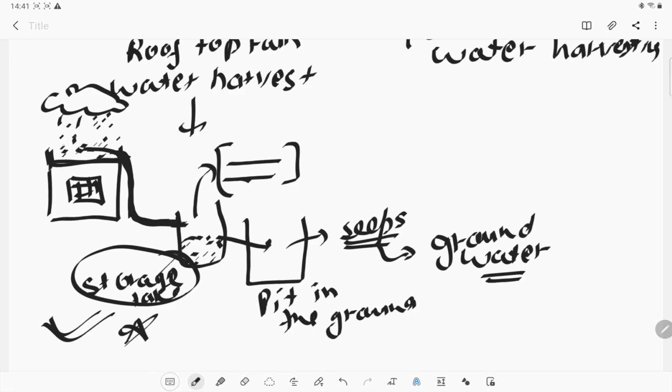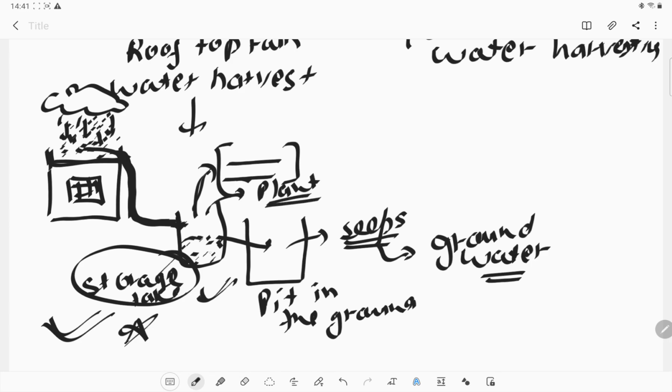First, because of the rain, we collect some water on our roof, and all this collected water is passed through the pipe to the storage tank. From the storage tank we can utilize it in our daily life, even for planting or watering the plants.